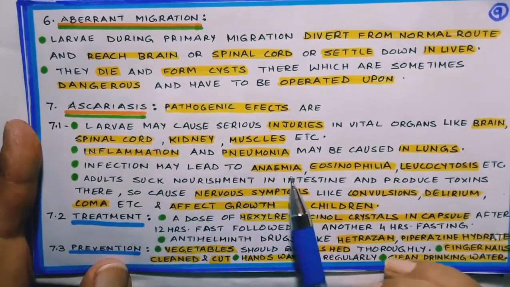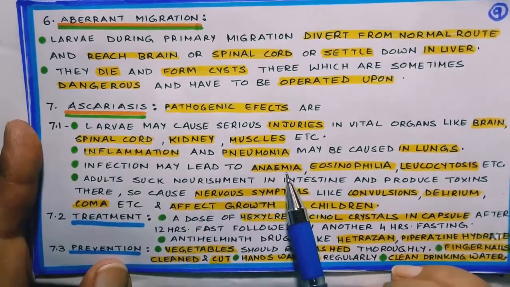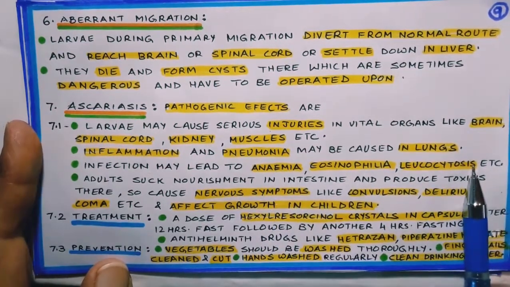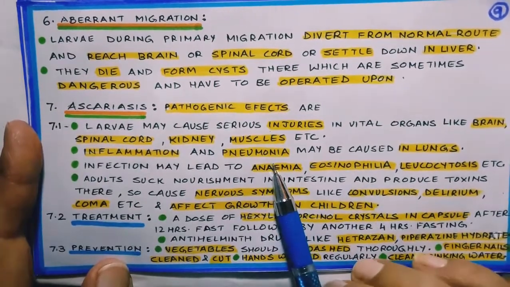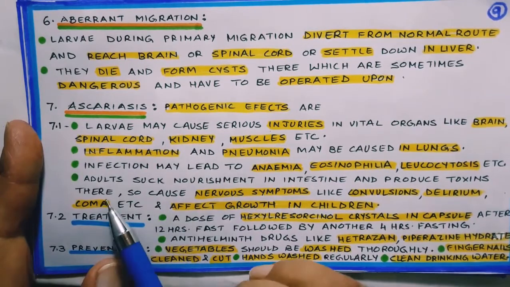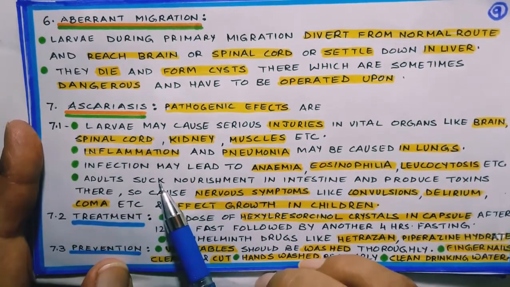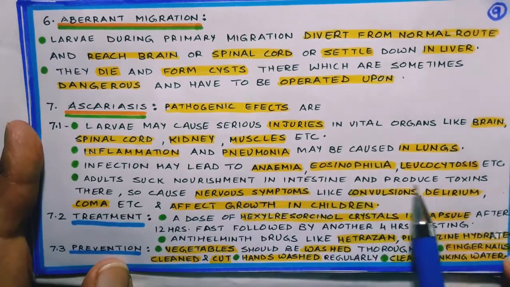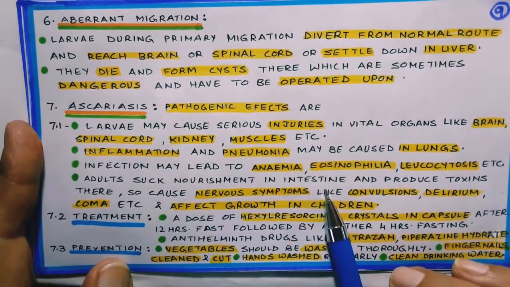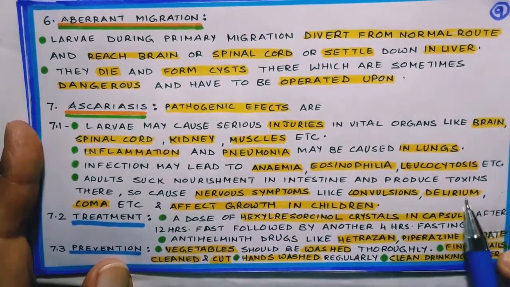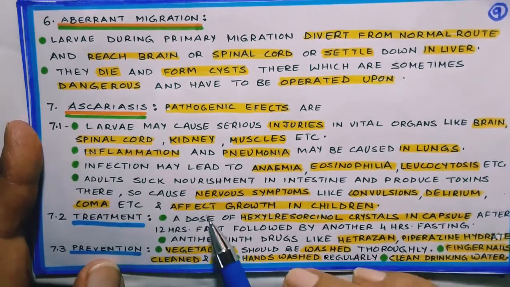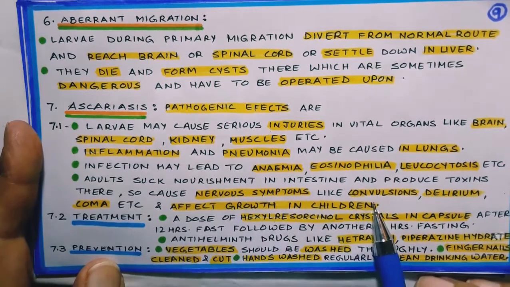Then because it bores in the intestine and sucks the food there, so anemia, eosinophilia and leukocytosis, all diseases related to blood is caused by them. Then sometimes the adults, because they are sucking nourishment from intestine and they are producing toxins there, show various nervous symptoms like convulsions, delirium, and they sometimes go to coma also. And especially it affects growth in children.